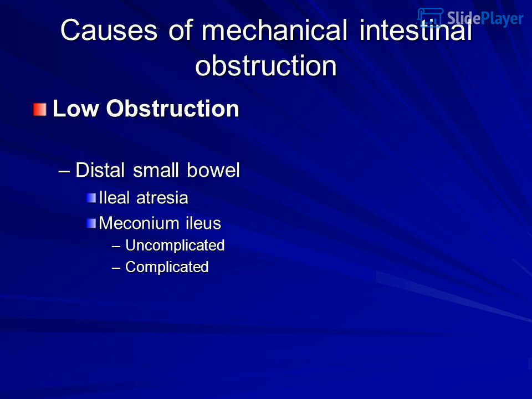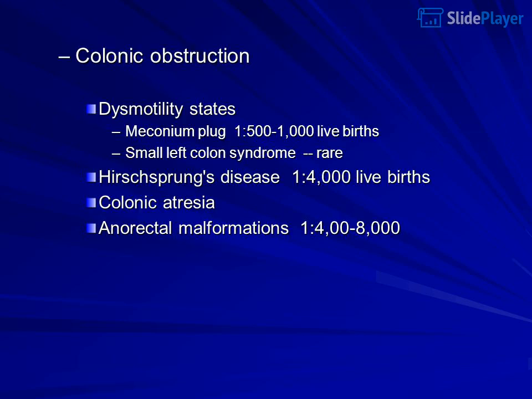Causes of mechanical intestinal obstruction. Low obstruction: distal small bowel, ileal atresia, meconium ileus, uncomplicated or complicated. Colonic obstruction and dysmotility states: meconium plug, 1 in 500 to 1000 live births; small left colon syndrome, rare; Hirschsprung's disease, 1 in 4000 live births; colonic atresia; anorectal malformations, 1 in 4000 to 8000.